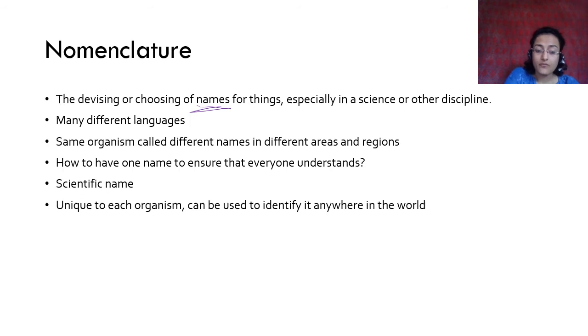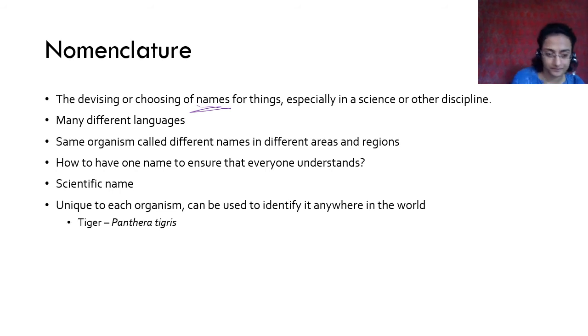That scientific name is unique to each organism. उस organism का नाम जो है वो हर जगह सेम होगा. So if you give it a scientific name, that scientific name will mean the same organism everywhere, right? Humans are Homo sapiens. Anywhere you say Homo sapiens, you mean human beings. आप उसको आदमी बोलो या human बोलो, but it is still a Homo sapiens. So that is what is meant by a scientific name, because it is unique to each organism and it can be used to identify it anywhere around the world.